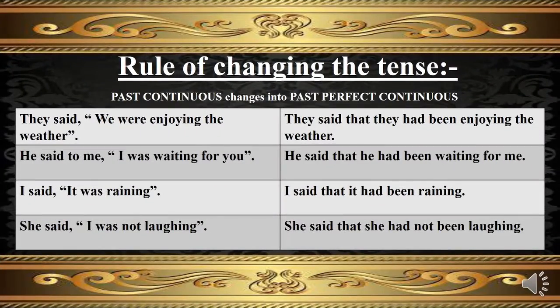Let's discuss the rule of changing the tense from past continuous tense into past perfect continuous tense. In the first example, were enjoying the weather will change into had been enjoying the weather. In the second example, I was waiting for you will change into had been waiting for me. In the third example, was raining will change into had been raining. In the fourth example, was not laughing will change into had not been laughing.